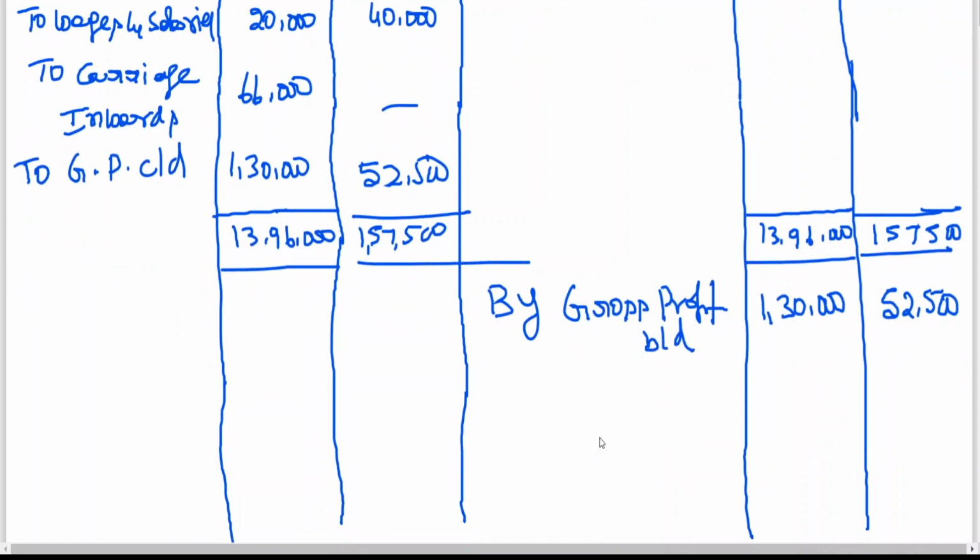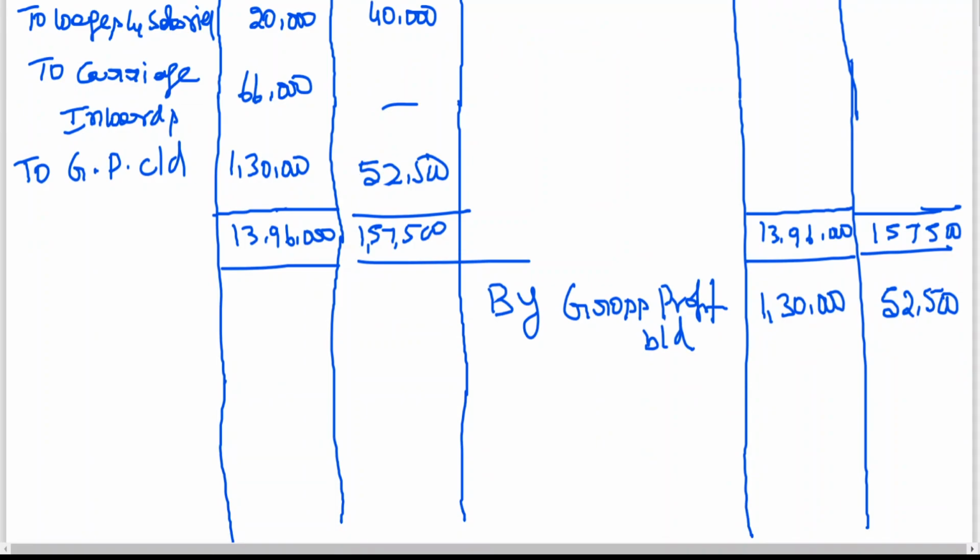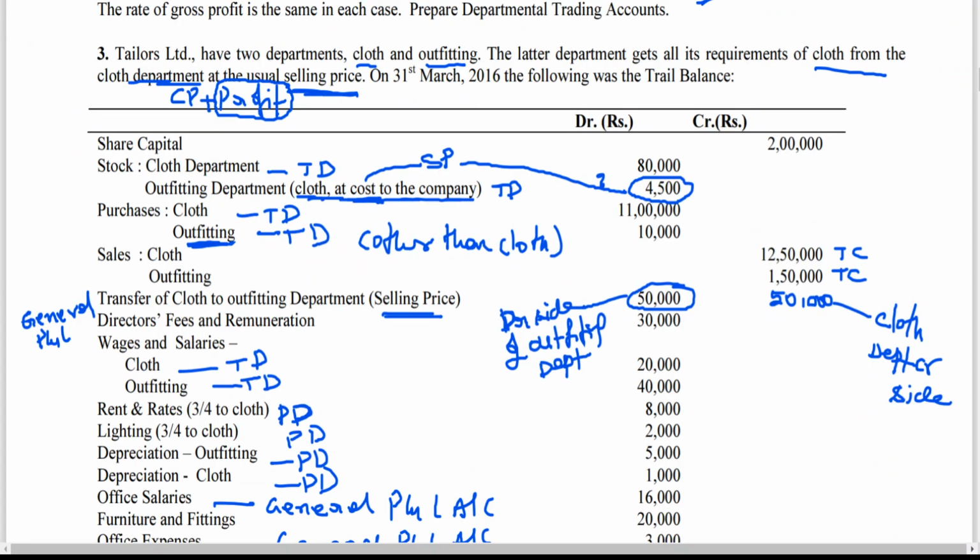Okay. Now we have seen some expenses which are to be taken to P&L account. PD, PD, PD. These four will go to profit and loss account. Okay, how many expenses you are having? Rent and rates, lighting, depreciation. Three expenses.